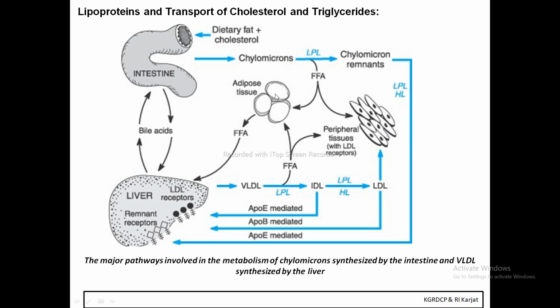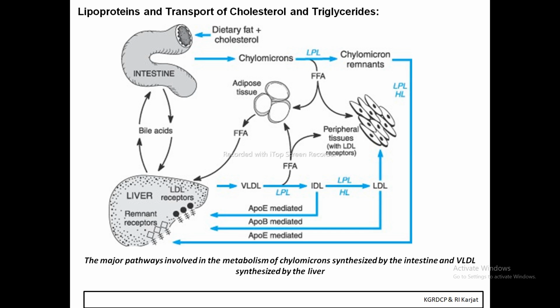This free fatty acid gets released wherever required for energy, and serves as a form of energy in various pathways like the Krebs cycle or beta oxidation pathway.